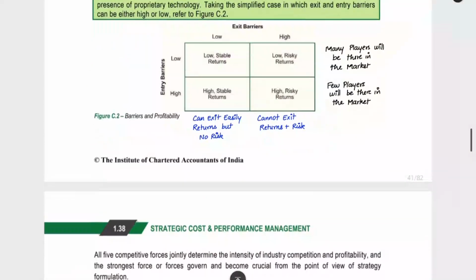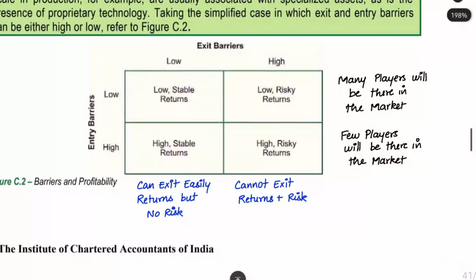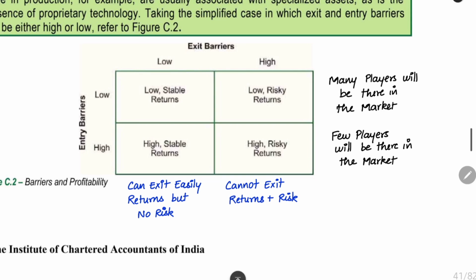The next thing is barriers and profitability. When we have high exit barriers and high entry barriers, what will happen? That is what we have to see here. It is the same as the Mendelow's matrix, but here we have different factors. Here, if you can see, the entry barrier is very low. What will happen? Everyone will come into the industry. We will have many players in the existing market. As we already saw in the example, when we have a lot of firms in the existing market, we get low sales. Low sales equals low profit. So we will get low returns. Just focus on the returns. We get low returns when there are a lot of persons in the industry, when the entry barrier is low. But when the entry barrier is high, it will be very difficult for people to start the business itself.